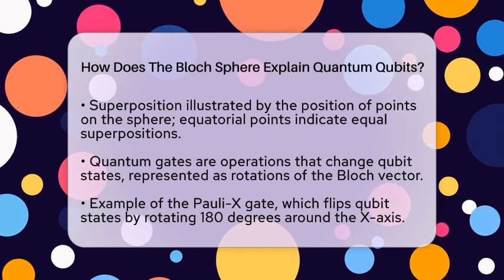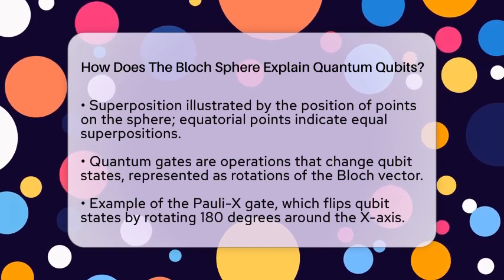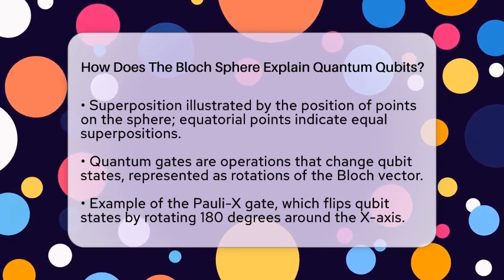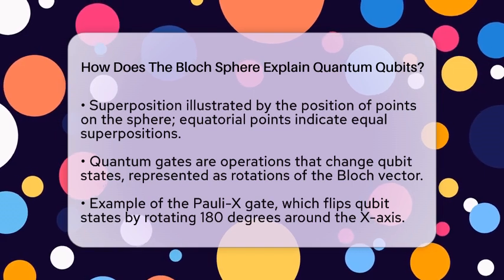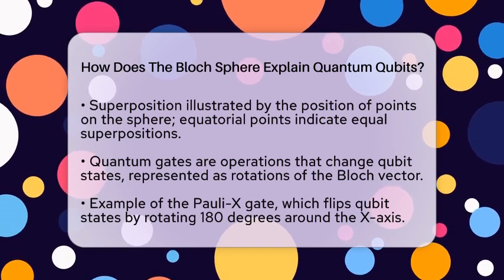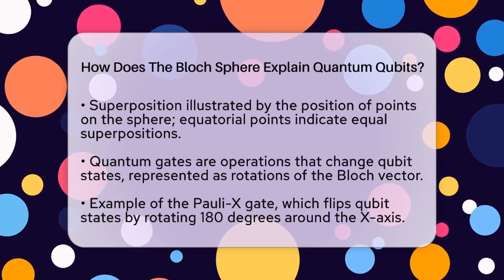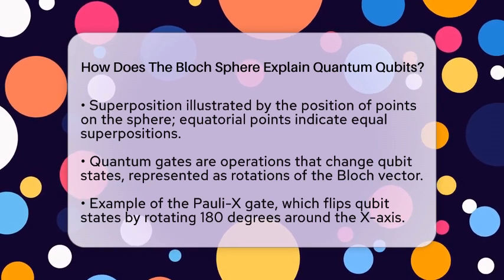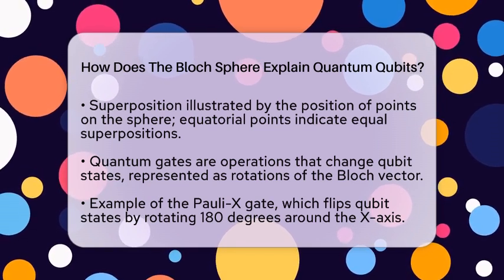Another important aspect is phase. The angle phi encodes the relative phase between the states of 0 and 1. This phase is crucial for interference patterns in quantum algorithms, which do not have a classical equivalent.